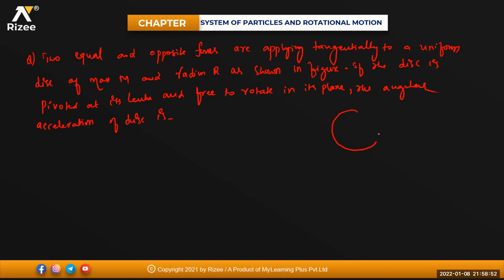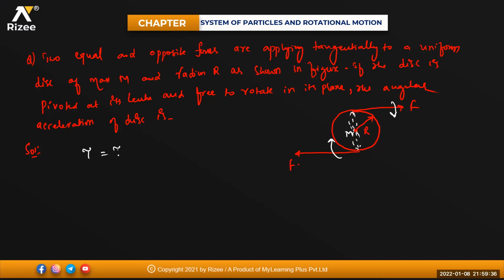This is your disk and you are applying two opposite forces, one force on this side like this, one force on this side like this, and the radius of the disk is capital R. Two equal and opposite forces are applied tangentially to a uniform disk of mass M, radius R. If the disk is pivoted at its center and free to rotate in its plane, what is the angular acceleration? Now apply the torque concept, beta. Force into perpendicular distance will make the body rotate like this. This is also force into perpendicular distance. It will make the body rotate in the same way. So the sense of rotation for both of them is the same.